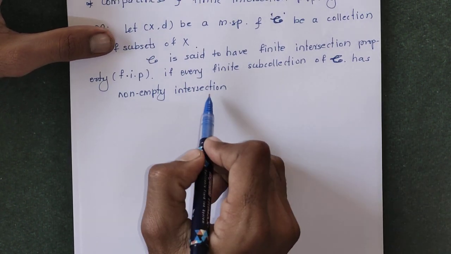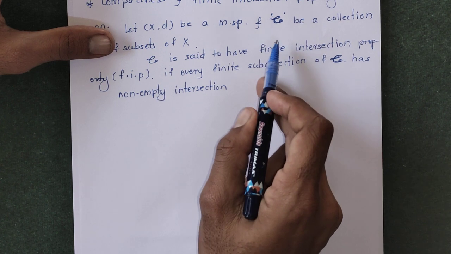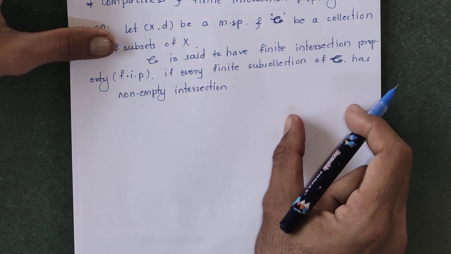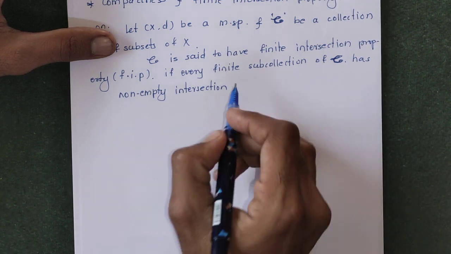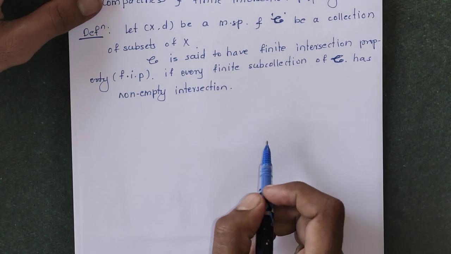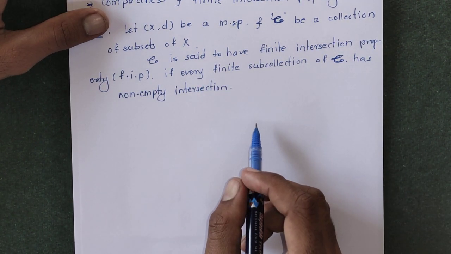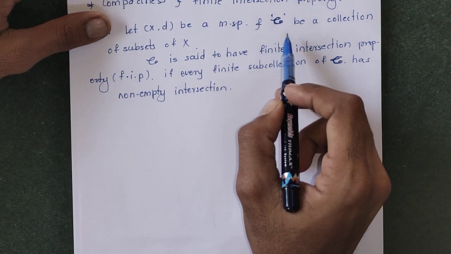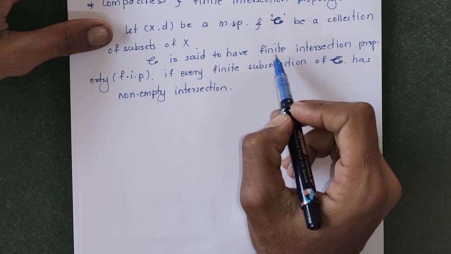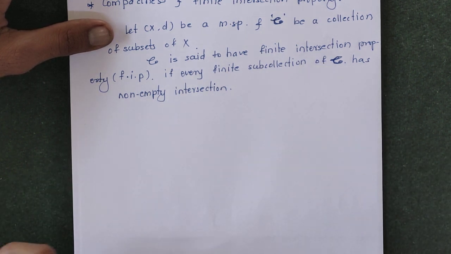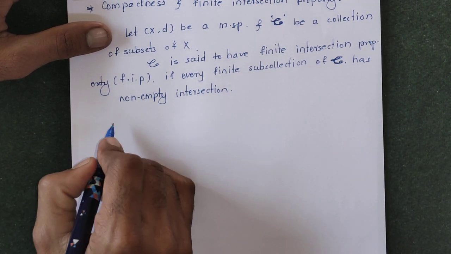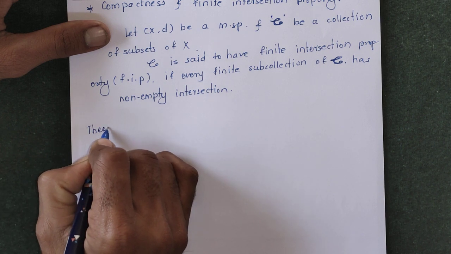That is, if we take some finite subcollection of script C, there are some sets in that subcollection, and if we intersect those sets, then their intersection must be non-empty. Then we say that script C has the finite intersection property. Now the last theorem of this chapter,